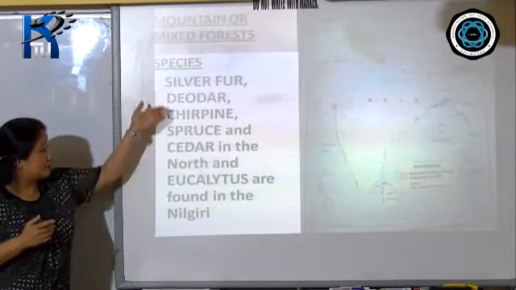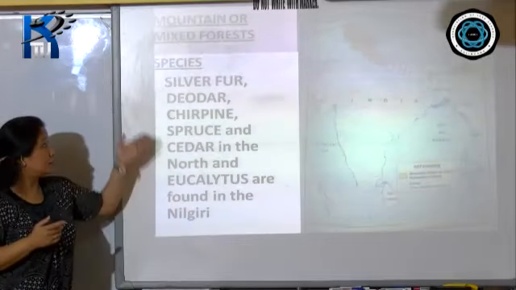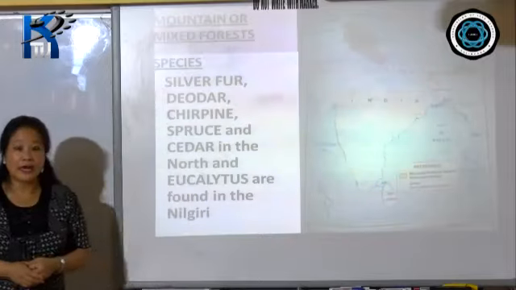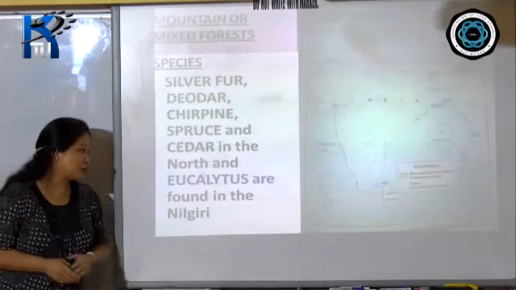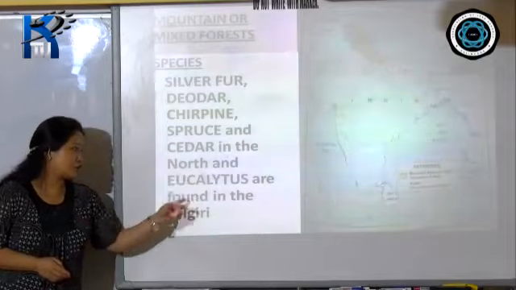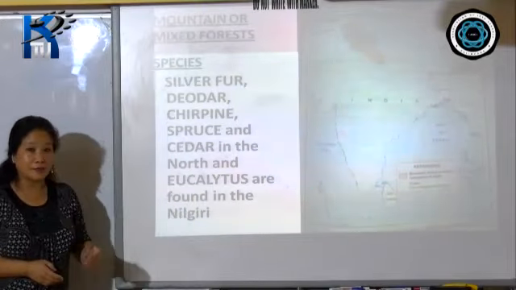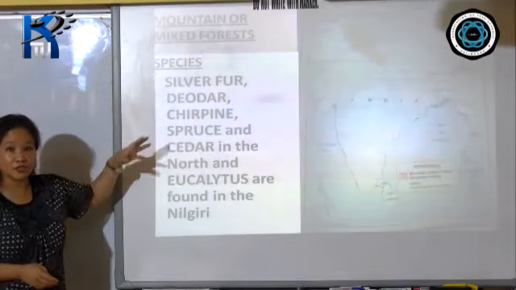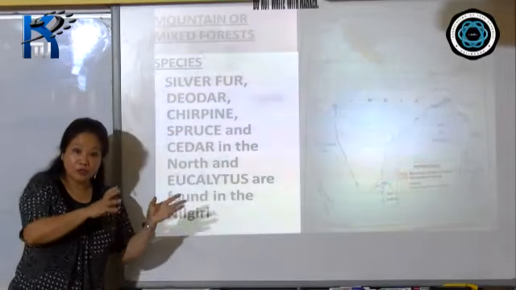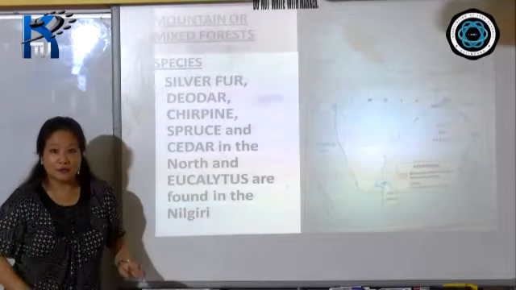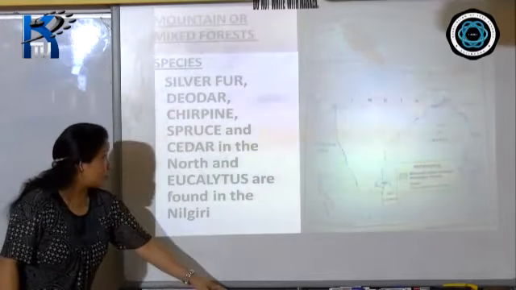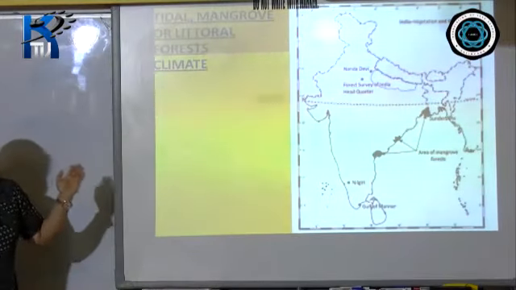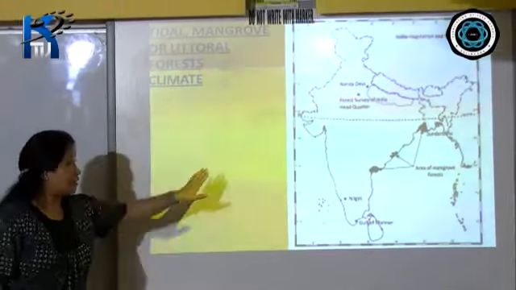Then species, many I've given: silver fir, deodar, chirpine, spruce, cedar, and of course in the north, eucalyptus, as well as eucalyptus found in the Nilgiris. Nilgiris means in southern India. So there are few areas where you find this kind of vegetation. So it's a mixture of both deciduous as well as coniferous forests together, right? So till that, we had the variation in the rainfall. Now,